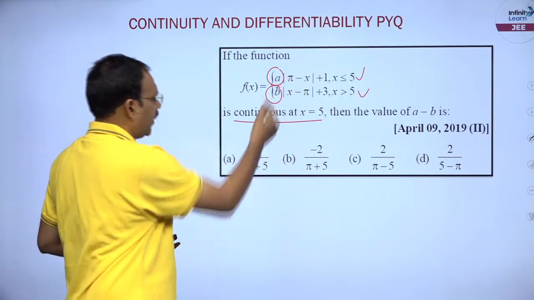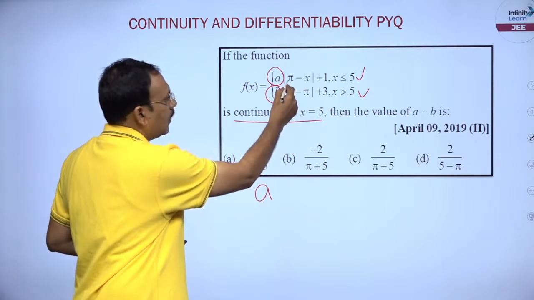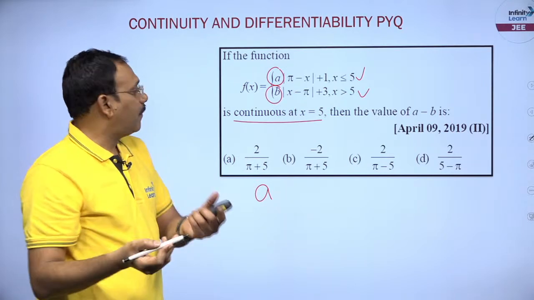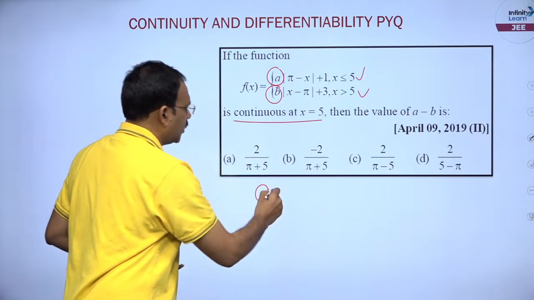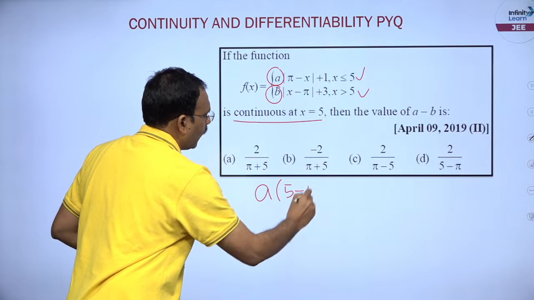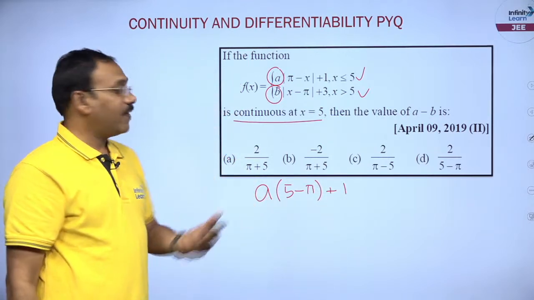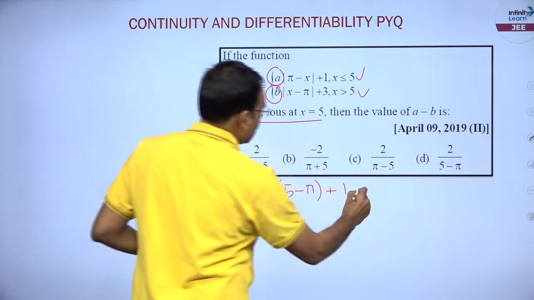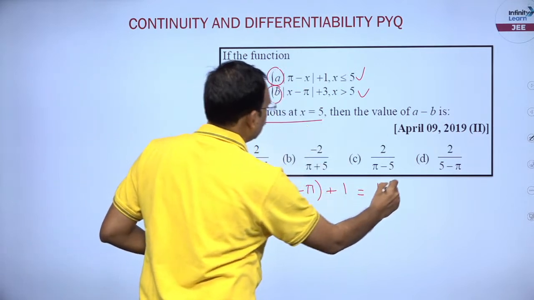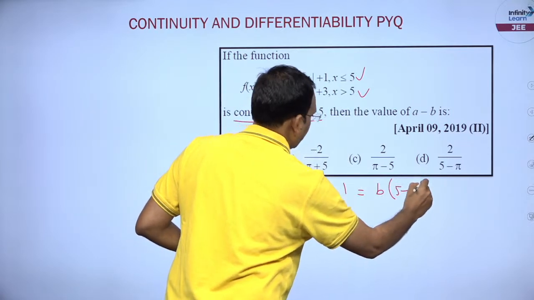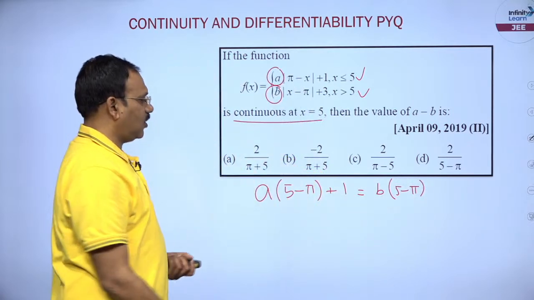Put x is equal to 5 means a into pi minus 5. You know pi value is 3.1 approx, so pi minus 5 is negative, so its modulus is going to be 5 minus pi, plus 1 is the left hand limit. Whereas right hand limit, you can just write b into the same 5 minus pi, plus 3, that's it.